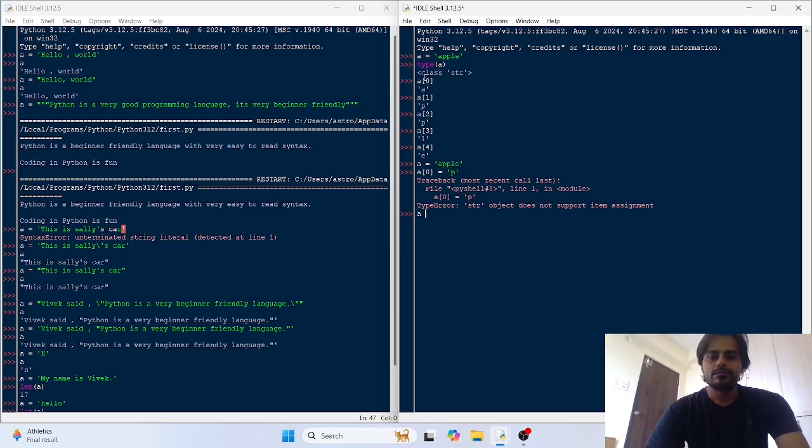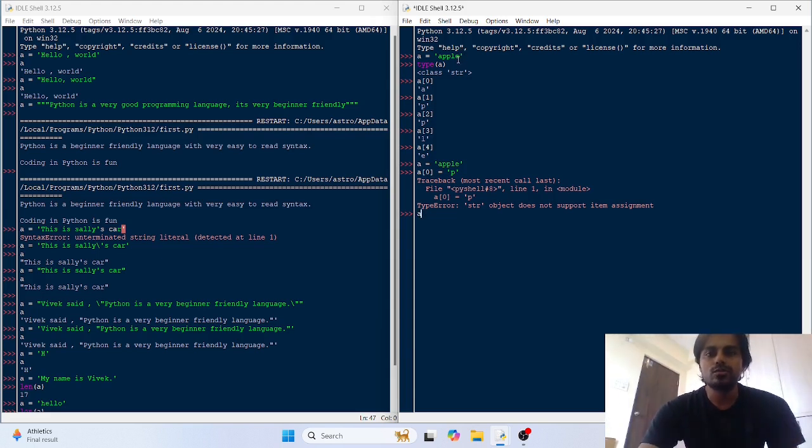Now, A is 'apple'. So likewise the indexes here start from 0. There is one more concept where, from the last element, the index is -1. So here it is 0 1 2 3 4. If you go from the front to the last portion of the string, the indexes are in positive sequence, 0 1 2 3 4 like that.